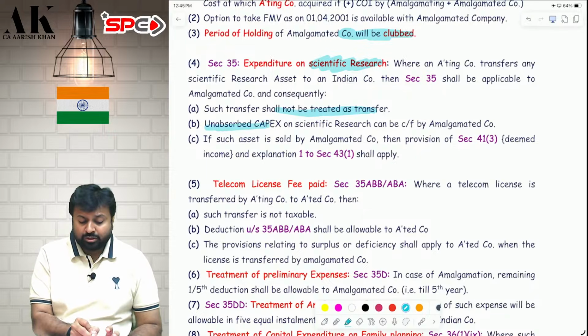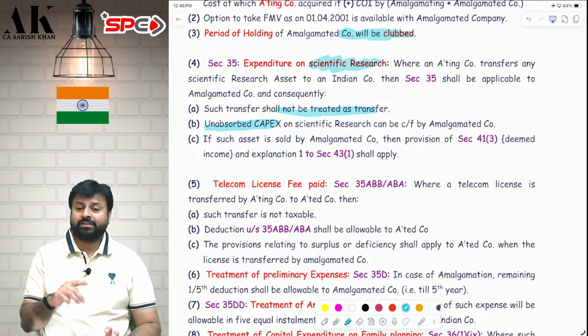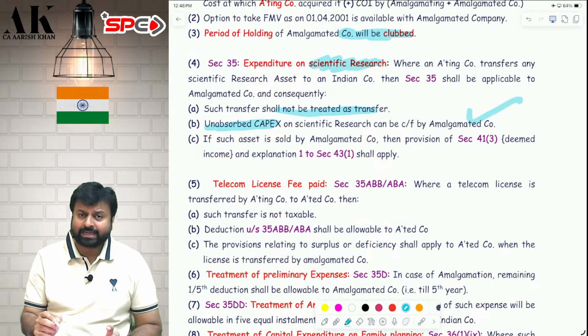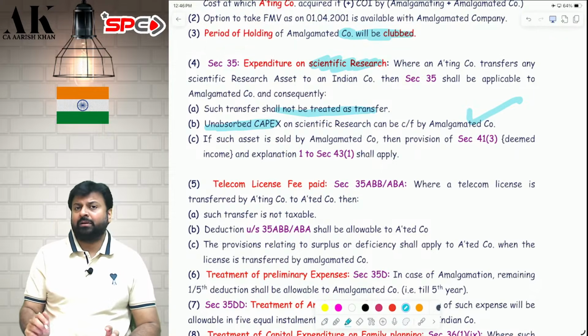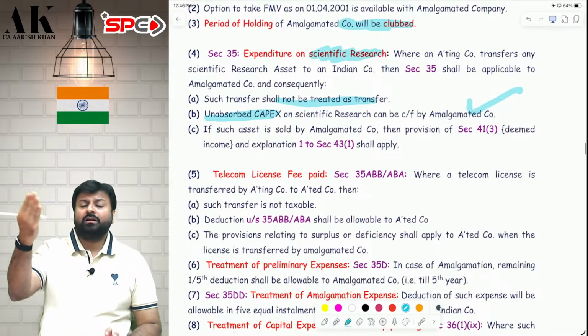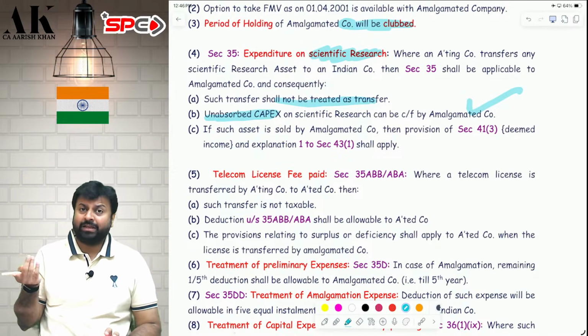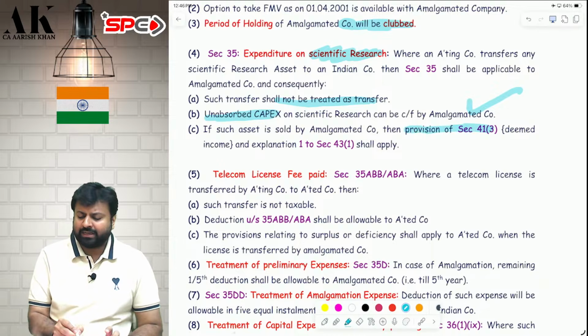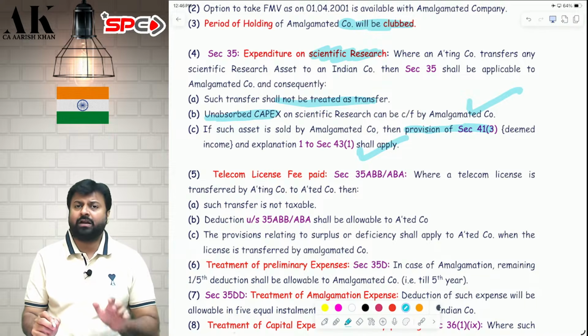Then if there is unabsorbed capital expenditure of scientific research, which is treated like UID, can that also be carried forward by the amalgamated company? Yes, that can also be carried forward by the amalgamated company. It is allowed. Then later on, if the amalgamated company sells the asset which is transferred to it, they are also supposed to bear the brunt of deemed income. Yes, deemed income under 41(1), 41(3), etc. They also have to bear the brunt of deemed income.